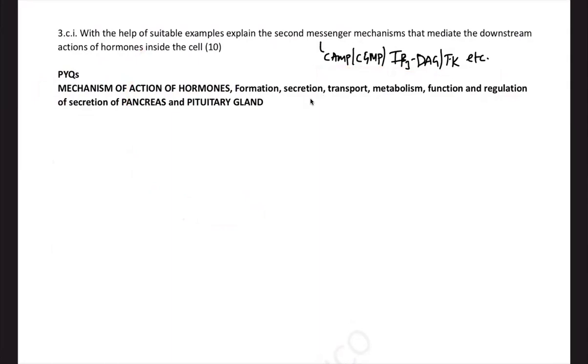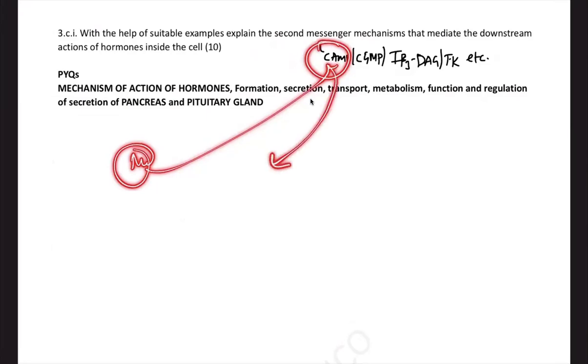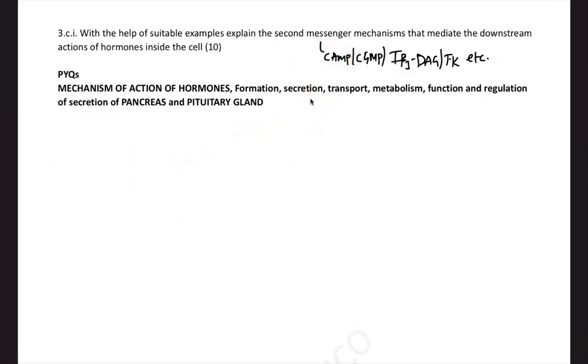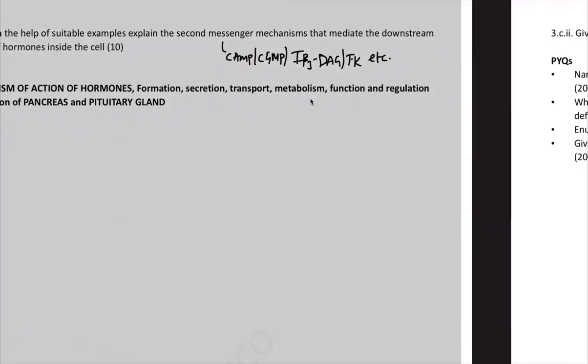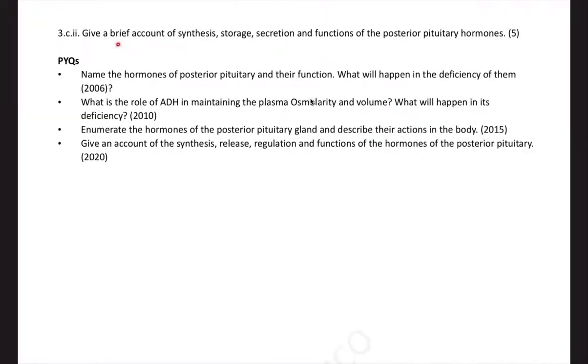Tyrosine kinase pathway is used in insulin mechanism. You can use it if you need it, if you feel like writing something. And even for metformin, we covered the cyclic AMP way of communication. So if you can apply some common sense and write it there, at least a couple of things, it will fetch you good marks. Now, give a brief account of synthesis, storage, secretion, function.